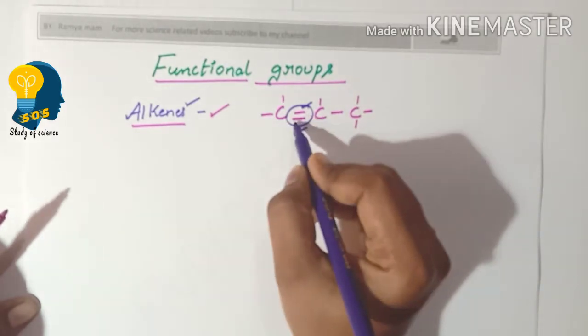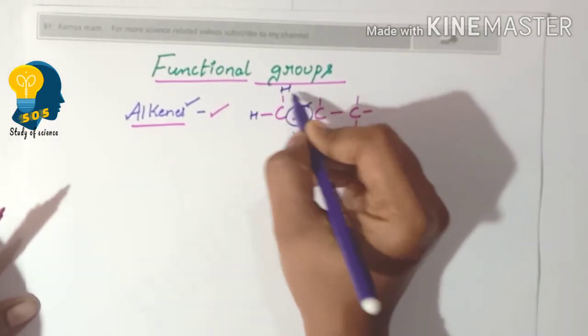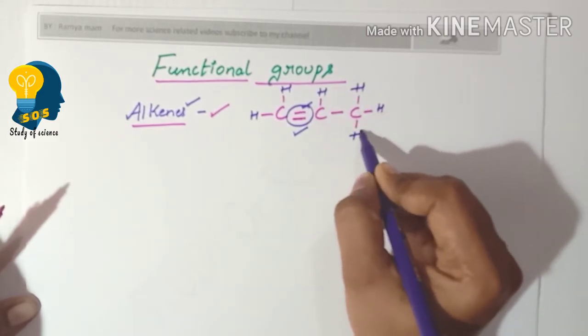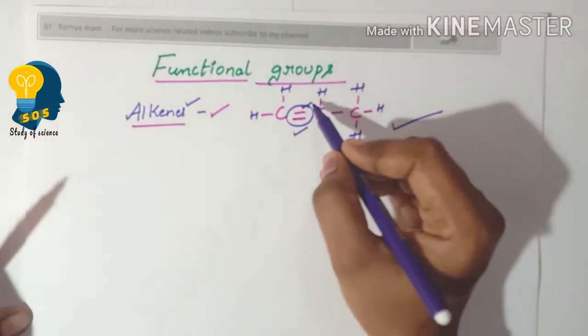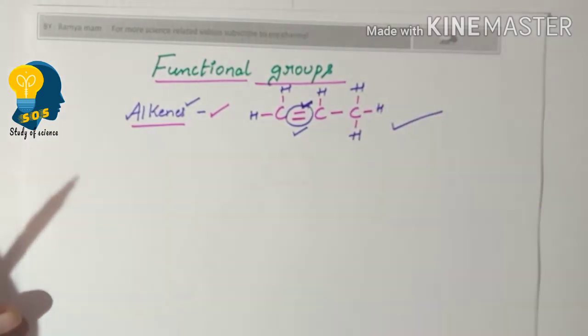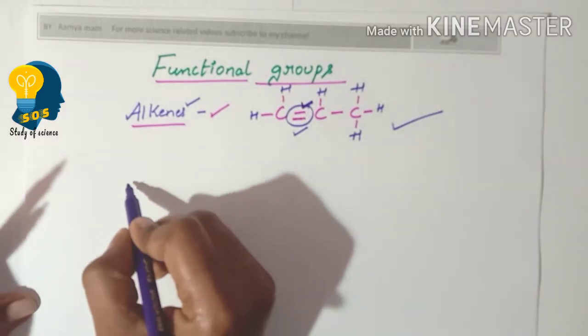And the remaining position in this longest carbon chain is occupied by hydrogen, since we are talking about hydrocarbons. So alkenes are the first functional group. We can identify the presence of alkene by looking at the longest carbon chain and if there is presence of double bond in it. And the next functional group which we have understood was the alkynes.